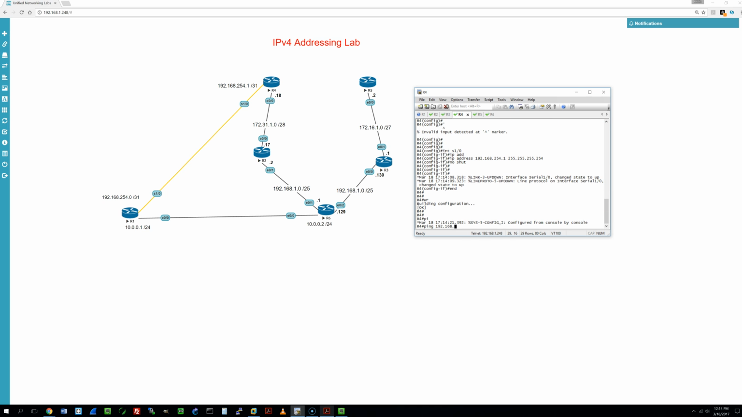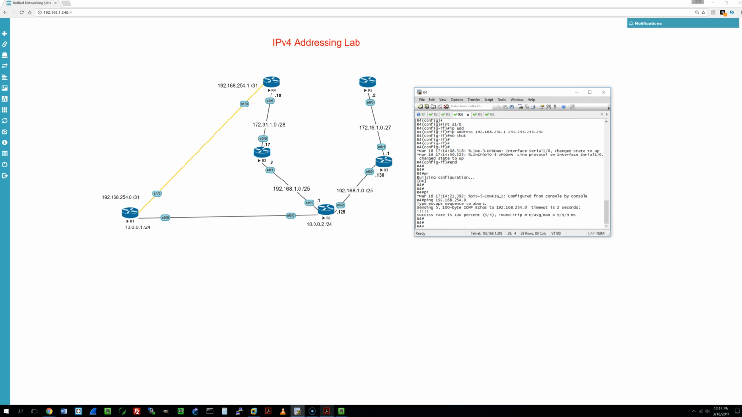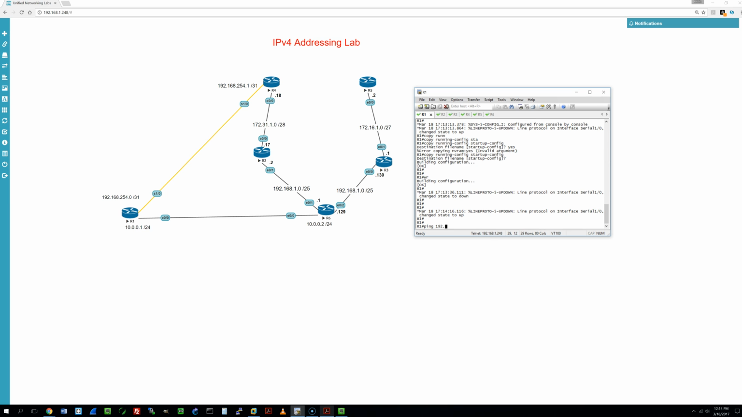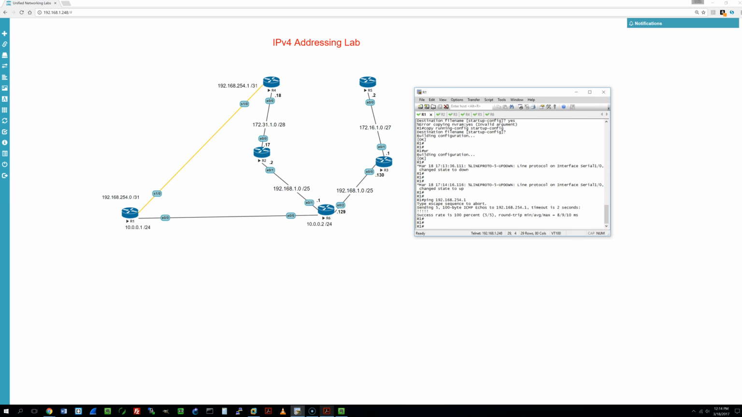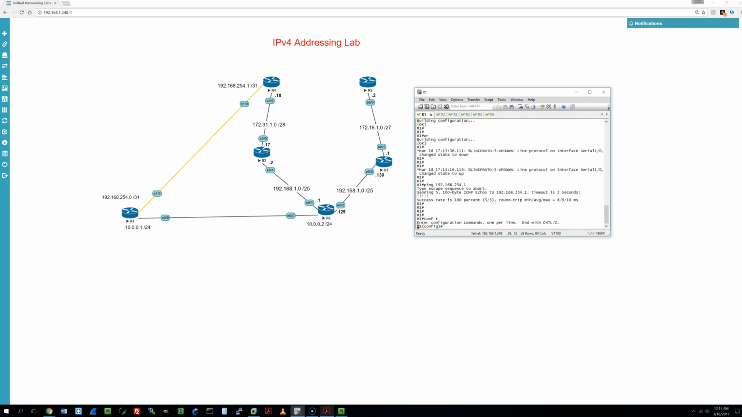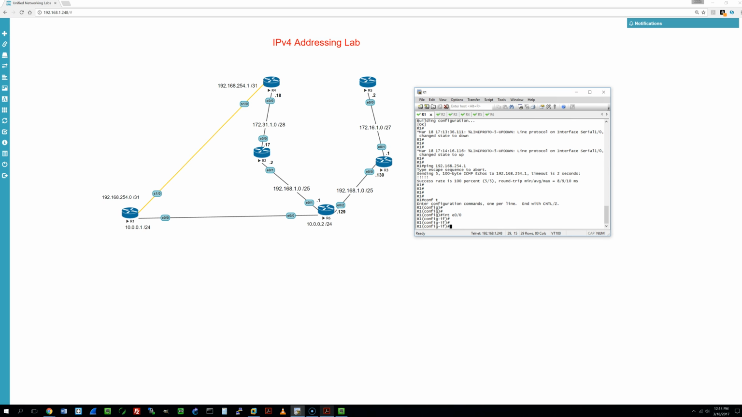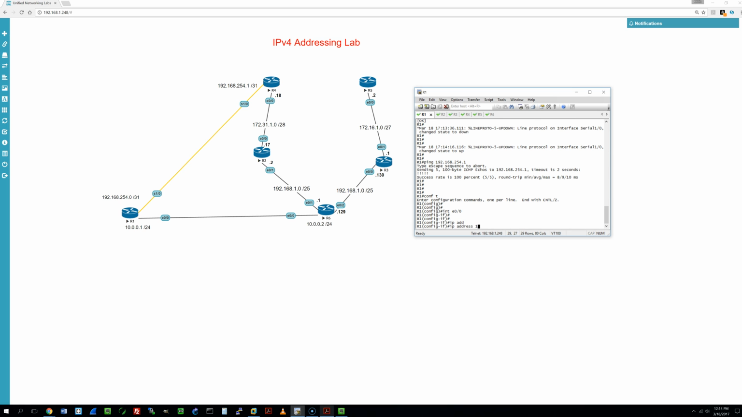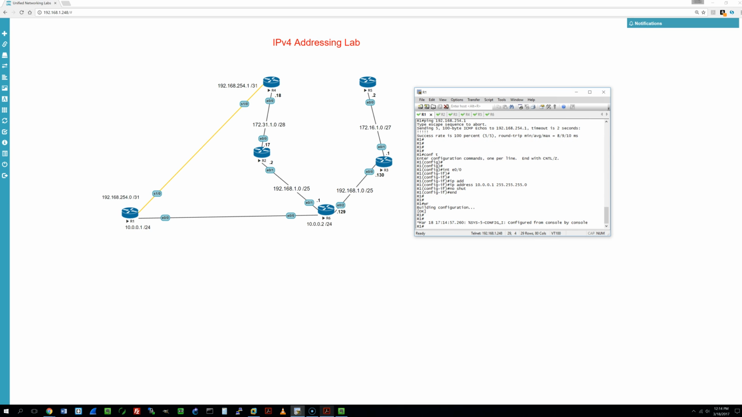Ping 192.168.254.0. Success rate is 100%. And from this side, 100%. Okay, so that link is done. Let's go back into configuration mode and then interface mode in E0/0, and then it's 10.0.0.1, so this one's pretty easy. IP address 10.0.0.1, and then standard subnet mask, no shut, write memory.